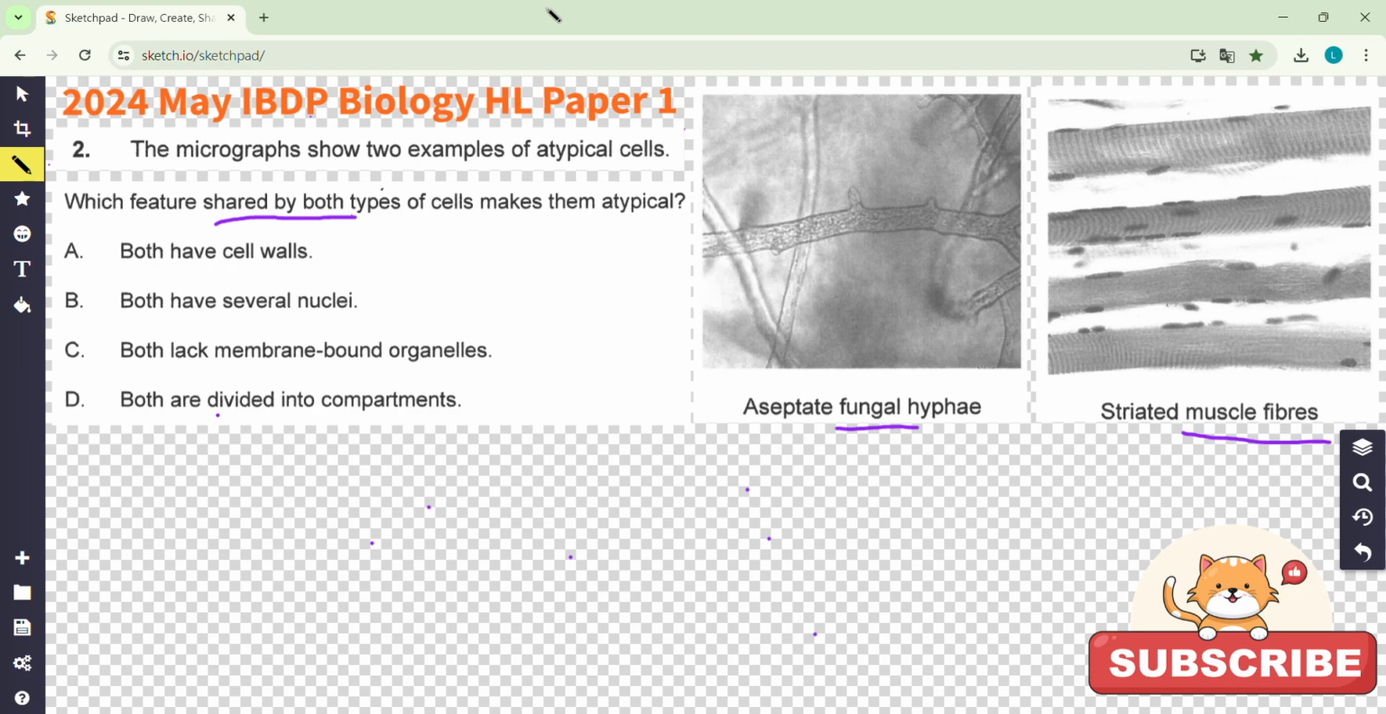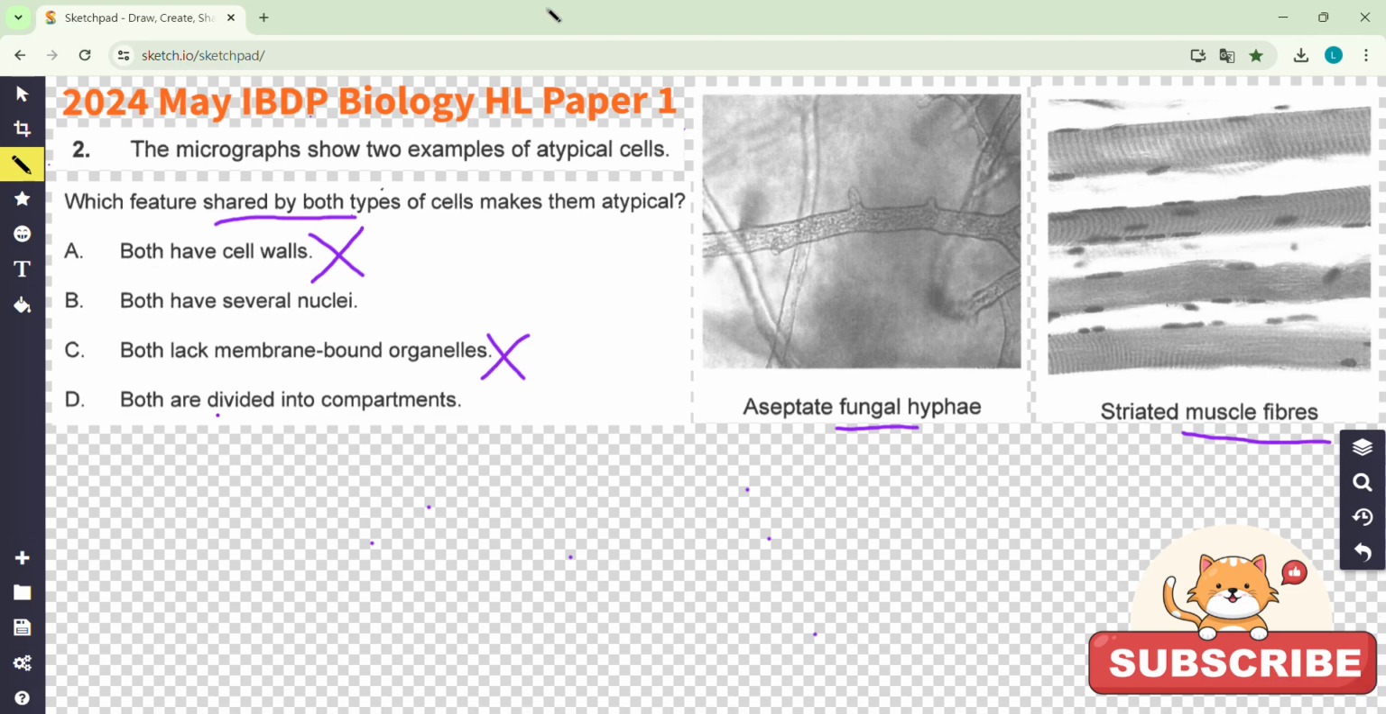Which one? Yeah, they both have cell wall? Muscle cell is animal cell. No cell wall. They lack membrane-bound organelle? Both of them have a nucleus, right? Nucleus is a membrane-bound organelle. Okay, so choose 2.